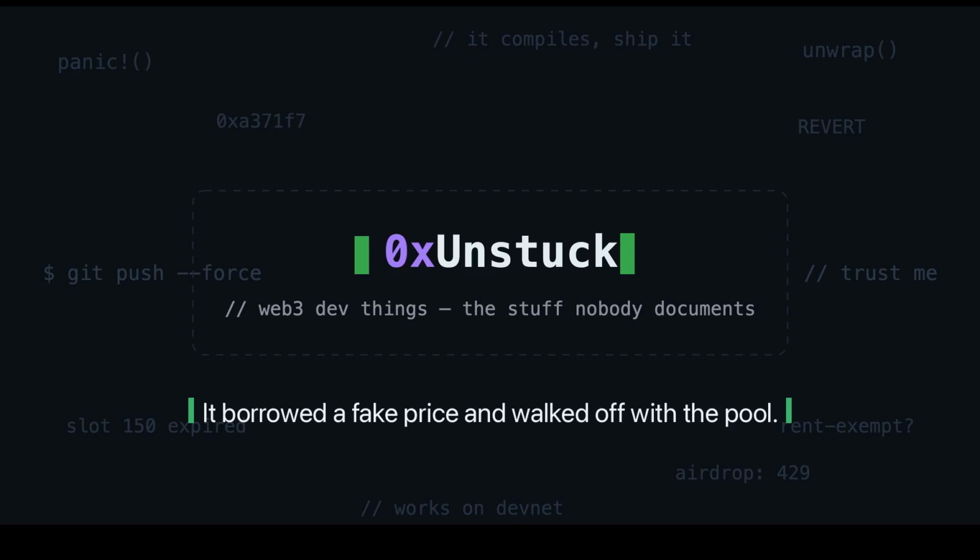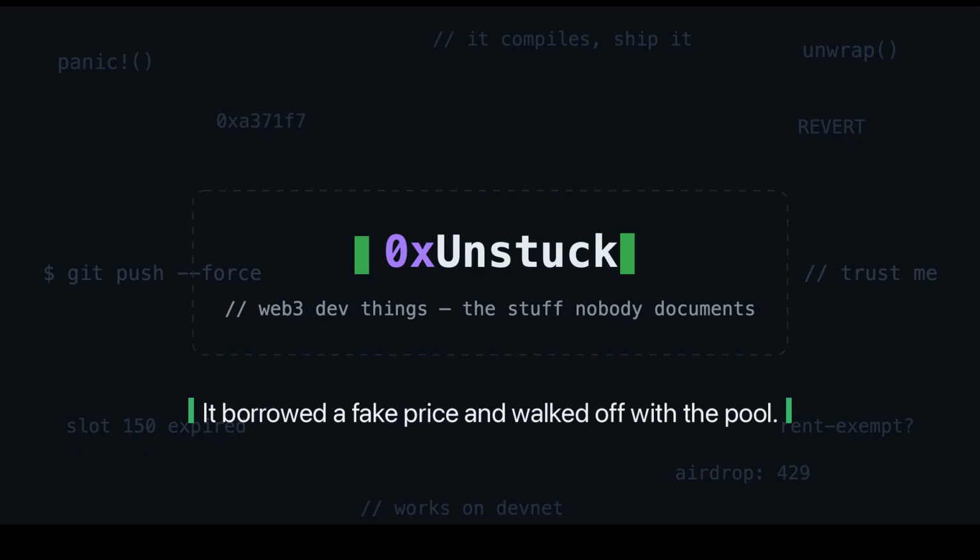Welcome to Unstuck. Today, the exploit that has drained hundreds of millions across DeFi. Price oracle manipulation. A lender trusted the trading pool's live price to value your collateral. So, an attacker flash borrowed a fortune, bent that price for a single transaction, and borrowed the entire pool against collateral worth almost nothing. We'll see the one line that trusted the wrong price, run the attack ourselves by hand